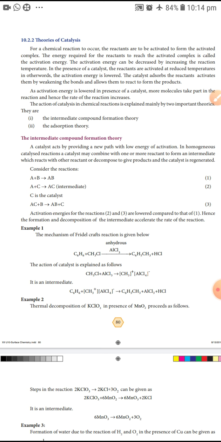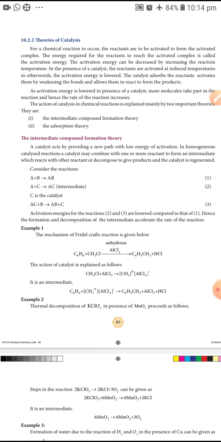For a chemical reaction, the reactants are to be activated to form an activated complex. The energy required for the reactants to reach the activated complex is called activation energy. What is meant by activation energy? The energy required for the reactant to reach the activated complex.